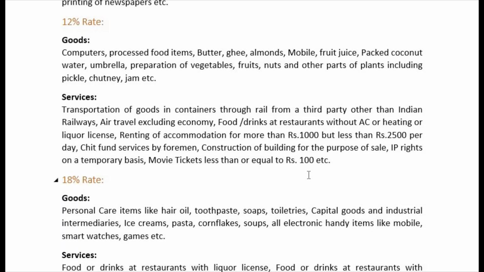Movie tickets less than or equal to rupees 100, 12% tax rate. More than 100, if you go to multiplexes like Inox, like PVR, like big cinemas, there you will end up paying an 18% tax rate because the price is more than 100, right? But if you go to single screen and small theaters where the price is less than 100, there you will end up paying a 12% tax rate, movie tickets.